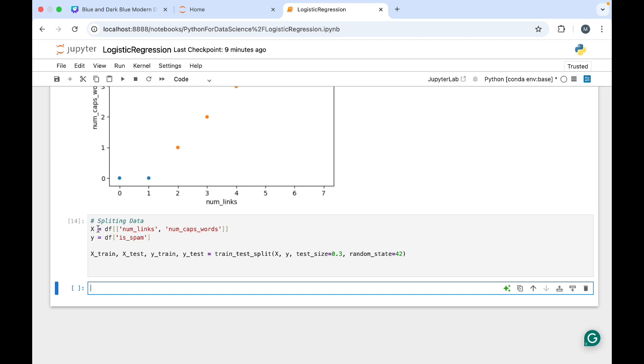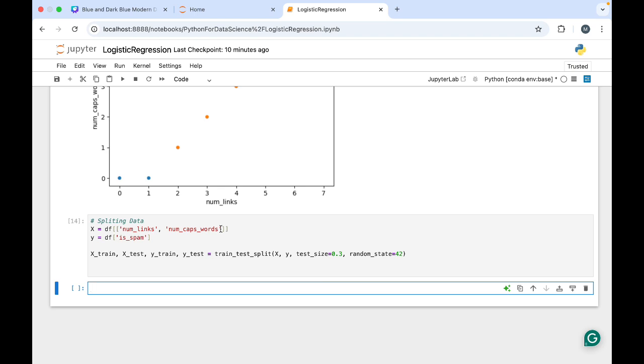The values which I have assigned to x are the independent variables. Here also there are independent and dependent variables, don't forget those things. So what is there? Number of links and number of capitalized words. I am telling the machine that you have to understand these things. And in y what I have stored is spam or not, which is the dependent variable.